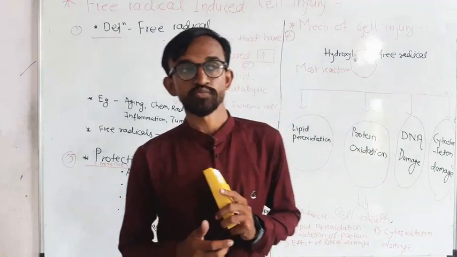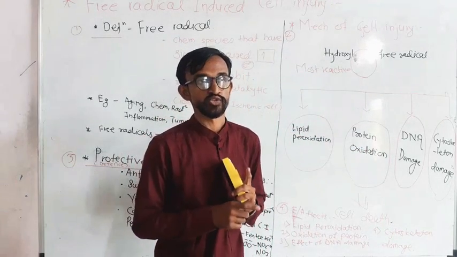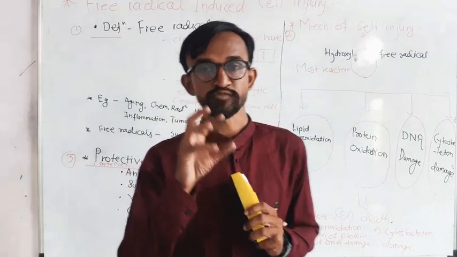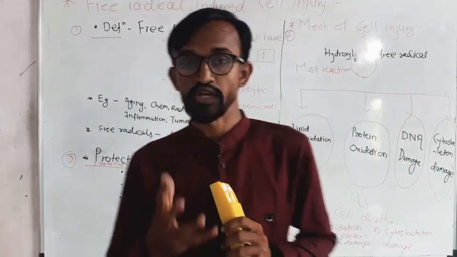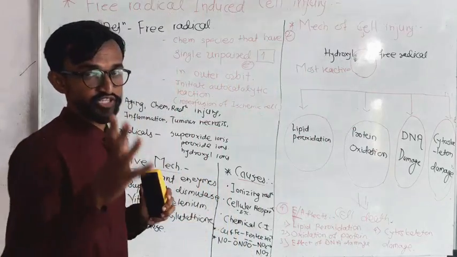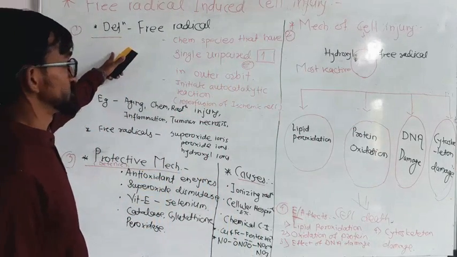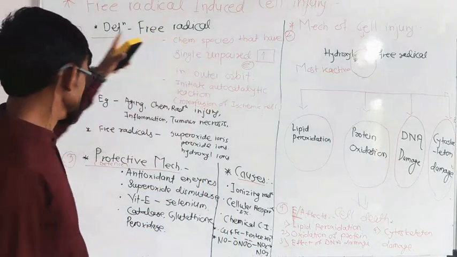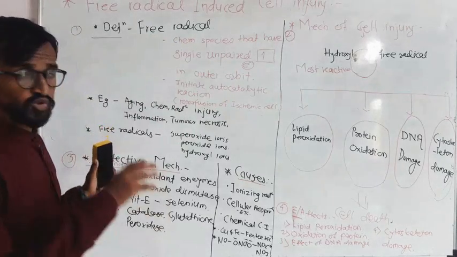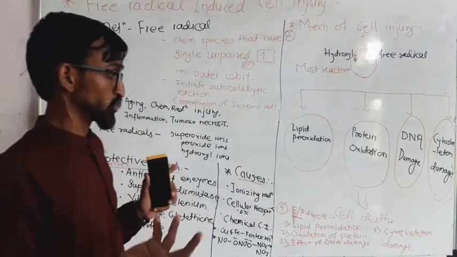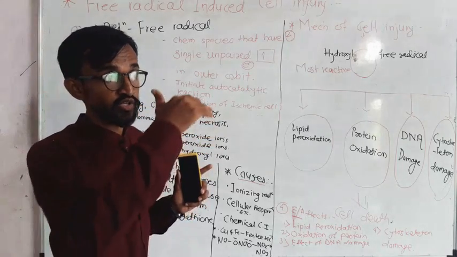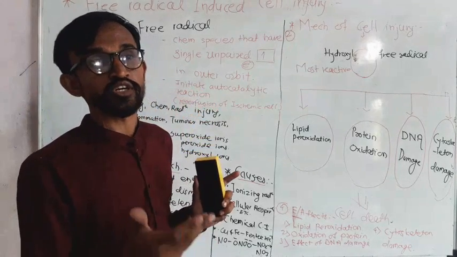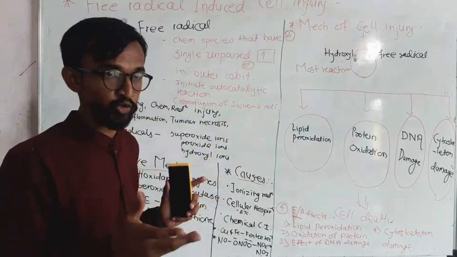During the explanation of either question, we have to explain certain steps. First, the definition. Next, the mechanism. Third, the exact processes or examples observed in the human or living body.